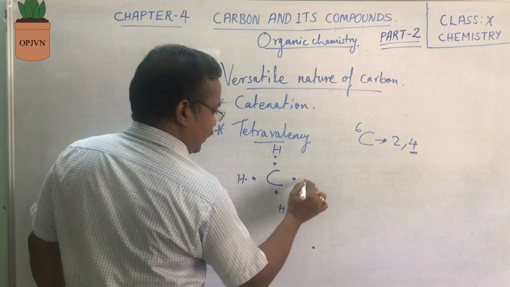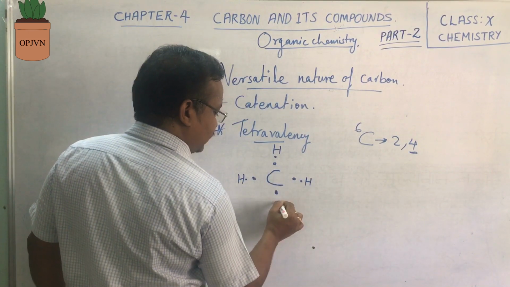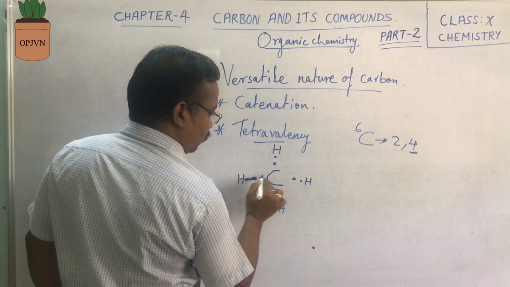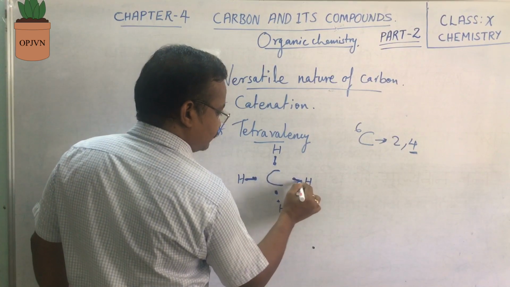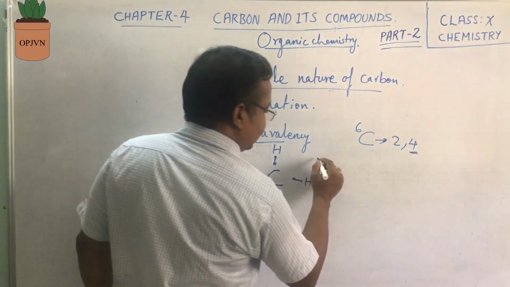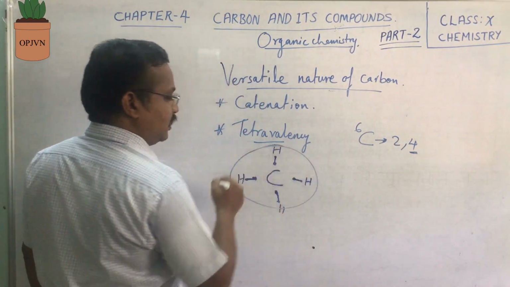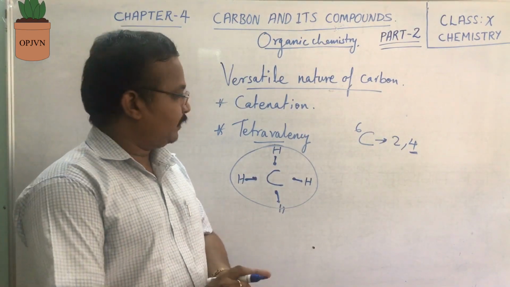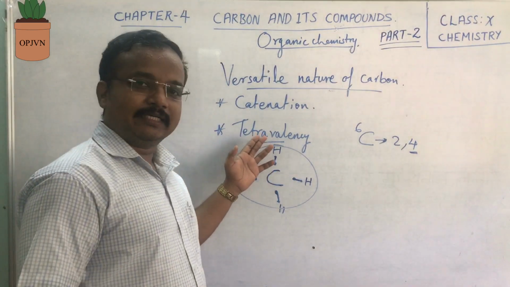For that only it shares the electrons around it. Like in the case of hydrocarbons, we have discussed in the last class, they share one pair of electrons between these atoms. So with monovalent species they share the electrons and they produce different varieties of molecules. That is actually due to the tetravalency.